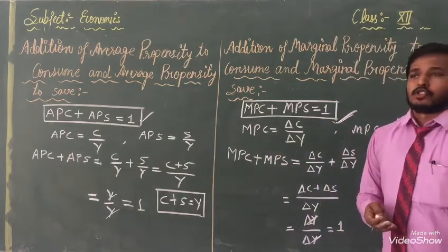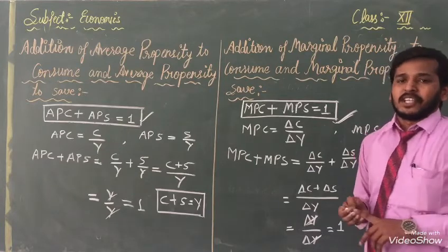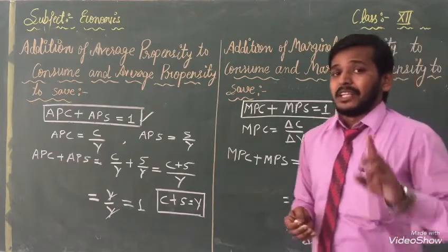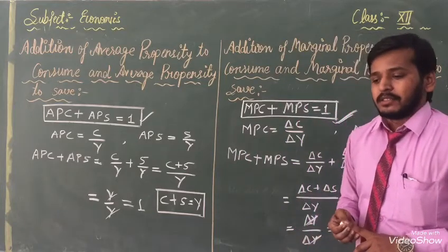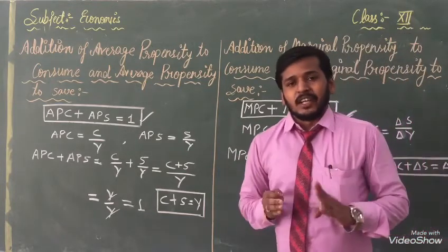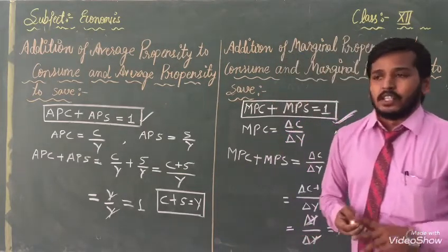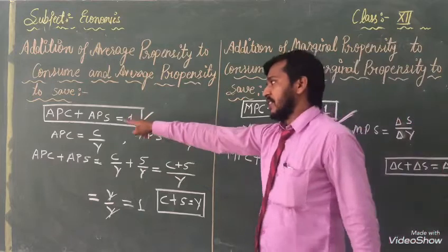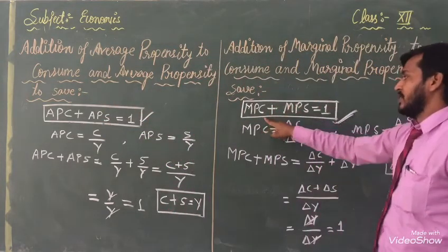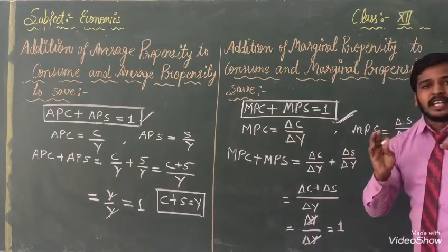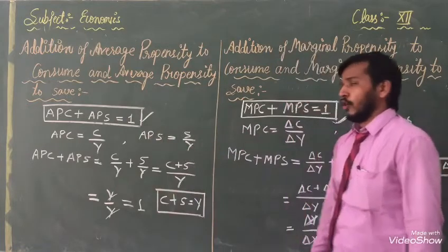That's why, to solve it, on behalf of that, we can calculate each and everything. That's why, dear student, this is a very important part of your education and syllabus. According to this formula you can calculate your APC and APS. With the help of this formula, MPC and MPS, we can calculate, and we have proved both sides.